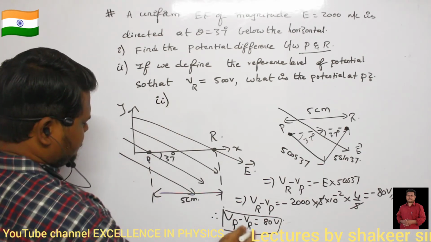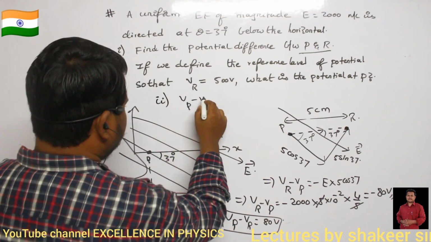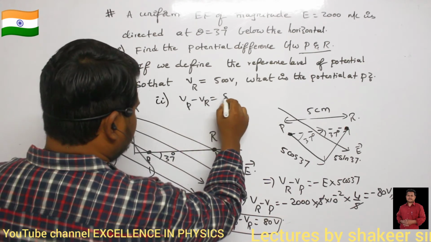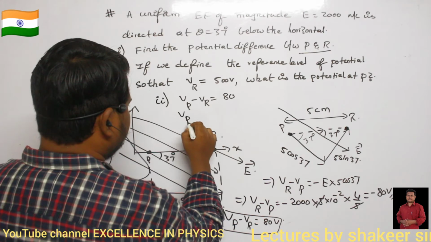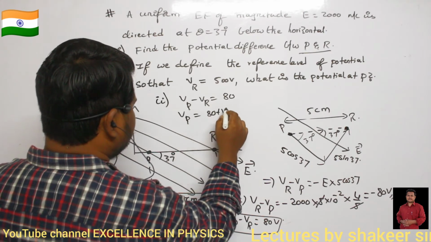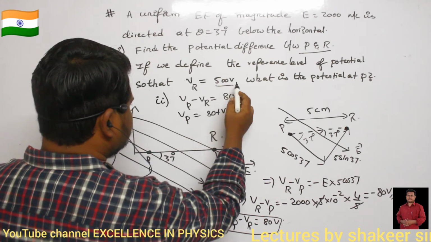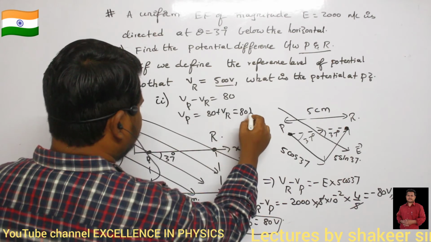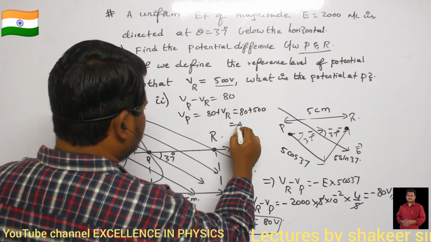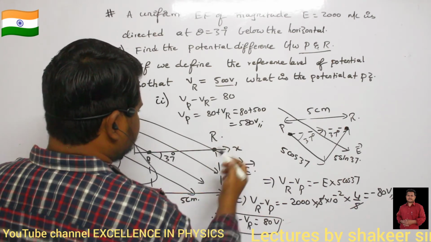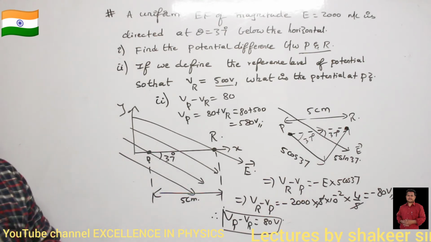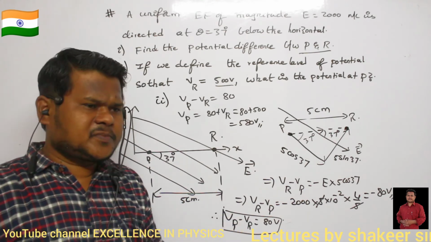Or you can just substitute in this relation. VP minus VR is equal to how much? It is 80. So VP will be 80 plus VR. At VR, what is the potential? 500 volts. So 80 plus 500 is equal to 580 volts. That is our answer. So, have you all understood how we are doing the problems?